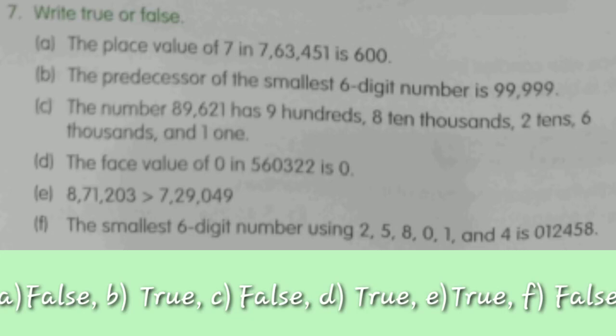This statement is false because whenever we have to form the smallest 6-digit or 7-digit number, we cannot start the number with 0. If we form the smallest number from these digits, it will be 1, 0, 2, 4, 5, 8, which will be correct. However, here it is given as 0, 1, 2, 4, 5, 8. So you can say that this statement is false.